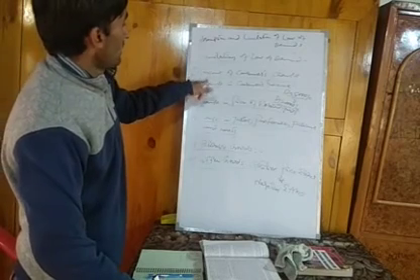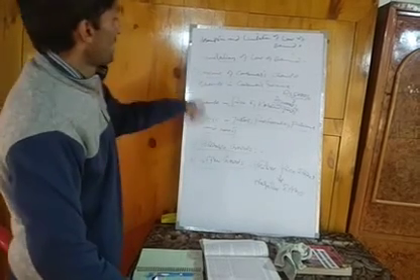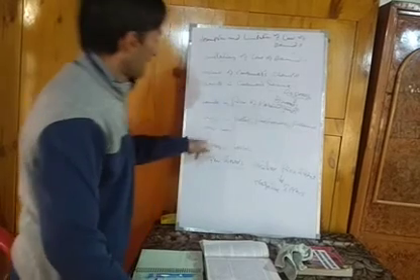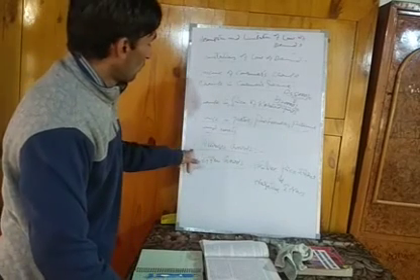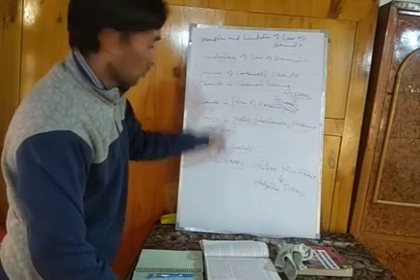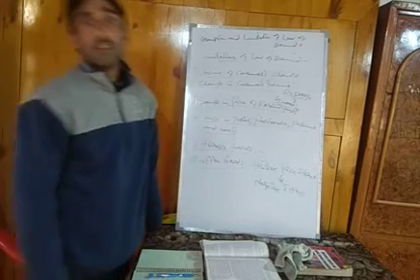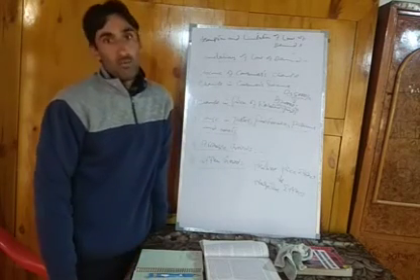First is change in consumers' income. Second is change in price of related goods. Third is change in tastes, preferences, fashions, habits, etc. Fourth is in case of perishable goods, and the fifth one is in case of Giffen goods, where the law of demand does not function. Thank you very much.